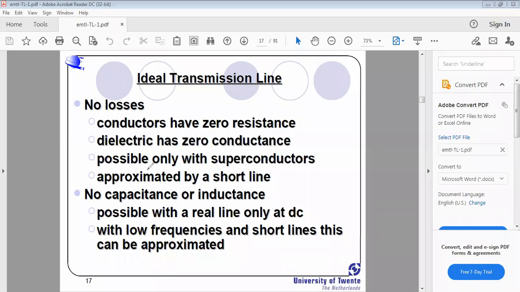Possibly with a real line only at DC. What does it exactly mean? Possibly with a real line only at DC. What is the difference between DC and AC?